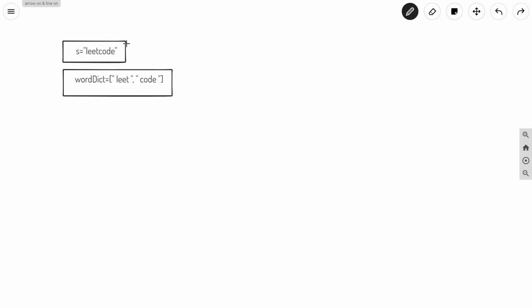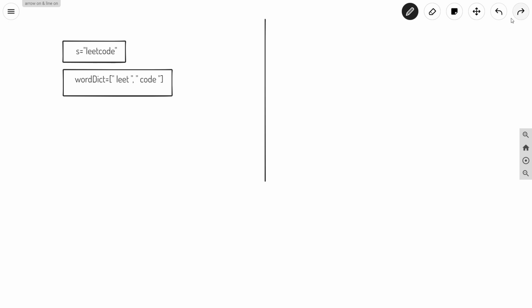So you can see that these are our inputs, and what we can do is store these strings of word dictionary in the form of an unordered map, and we can do some sort of recursion on this string s, and find whether it is possible to split the string s into these words or not. Or we can use tries here also.